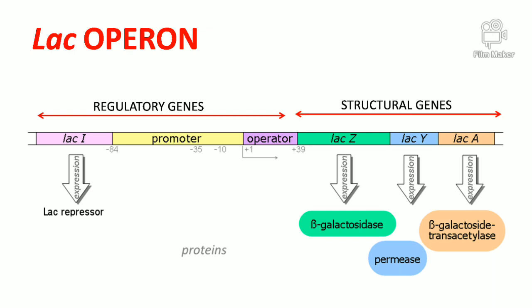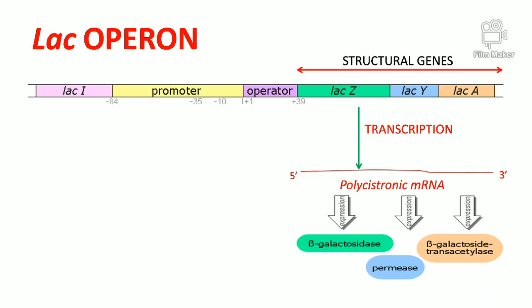The structural gene Lac Z forms an enzyme known as beta galactosidase. Then Lac Y forms galactoside permease, and Lac A forms the beta galactoside transacetylase. All these three enzymes together are responsible for metabolism of lactose by the bacterial cell. So that is why this operon is known as Lac operon.